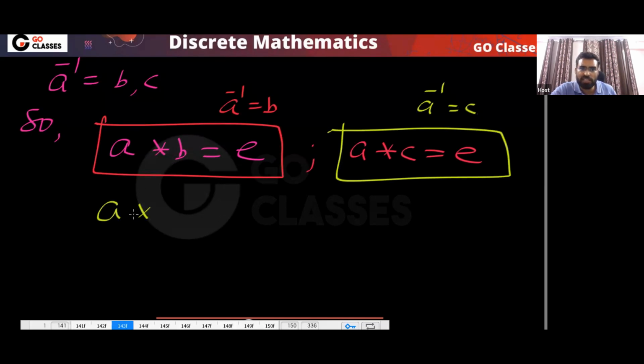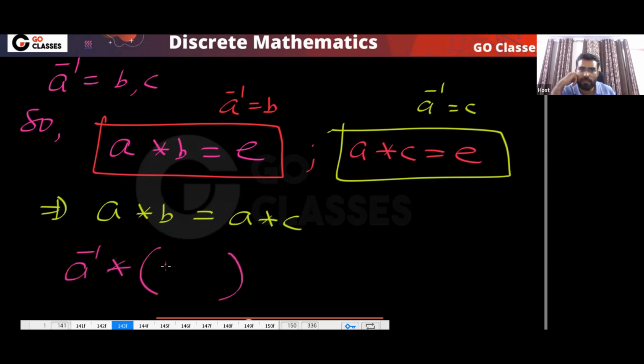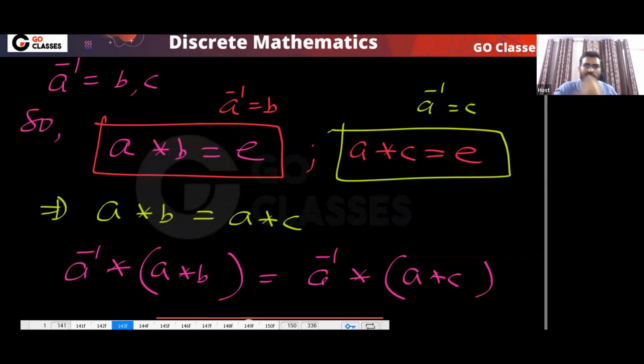Now it means that both are the same. A star B is equal to A star C, because this is also E. Now what will I do? Let me multiply by A inverse on both sides. This thing is the same as this thing, so if I multiply by A inverse, it will be the same. Very simple thing.